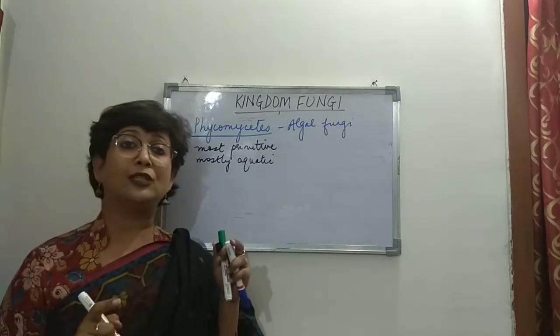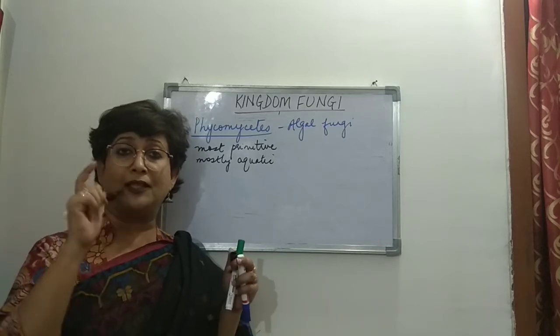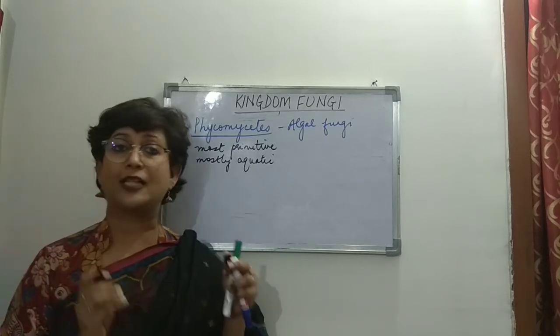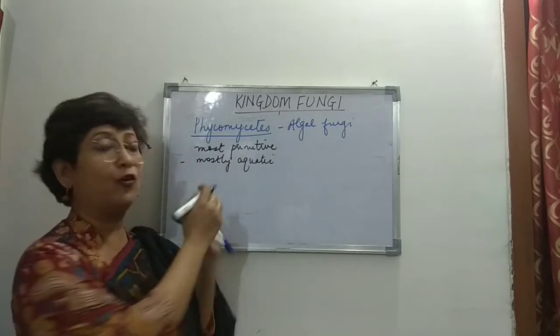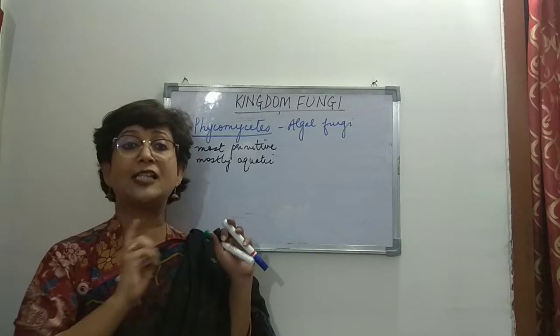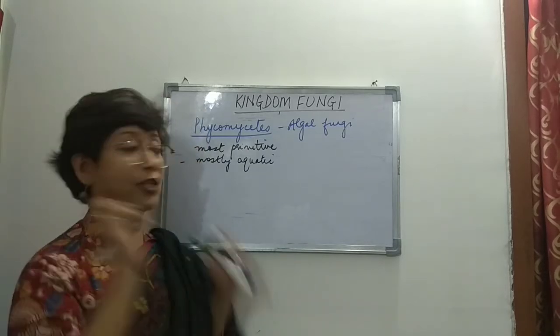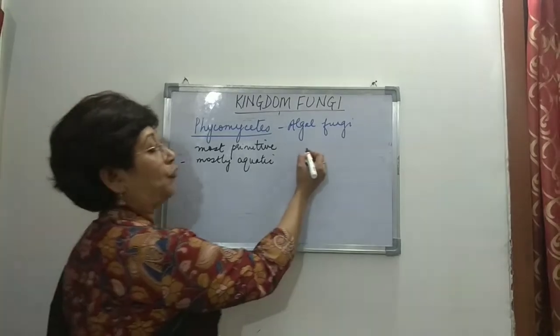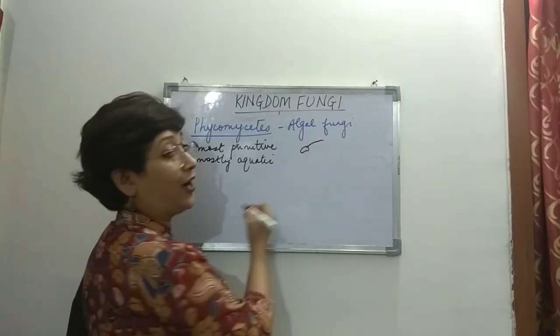Then we come to the mycelium, right? If you remember, the basis of classification is mycelium. And so the mycelium that is present in Phycomycetes is aseptate. Aseptate means without any cross walls. So if I draw a spore over here and I draw a hypha, right?